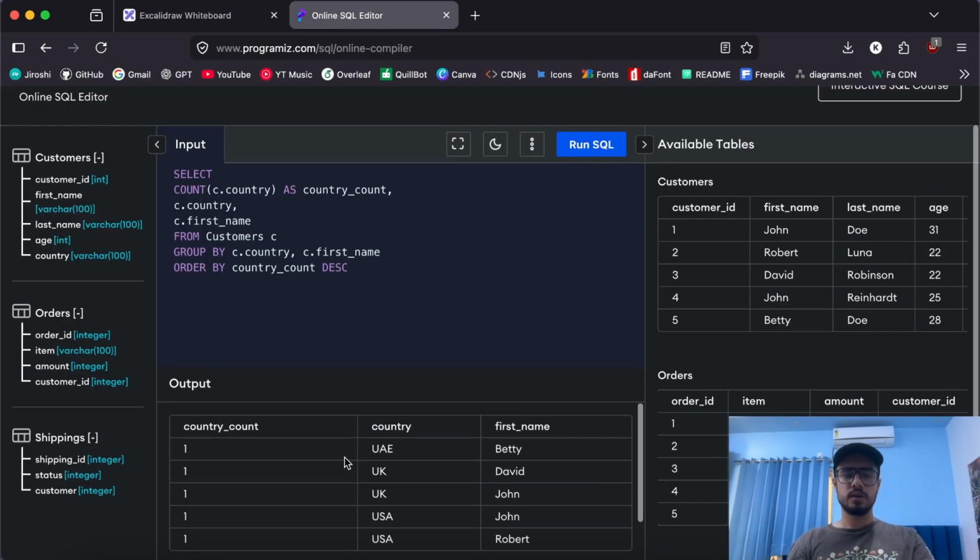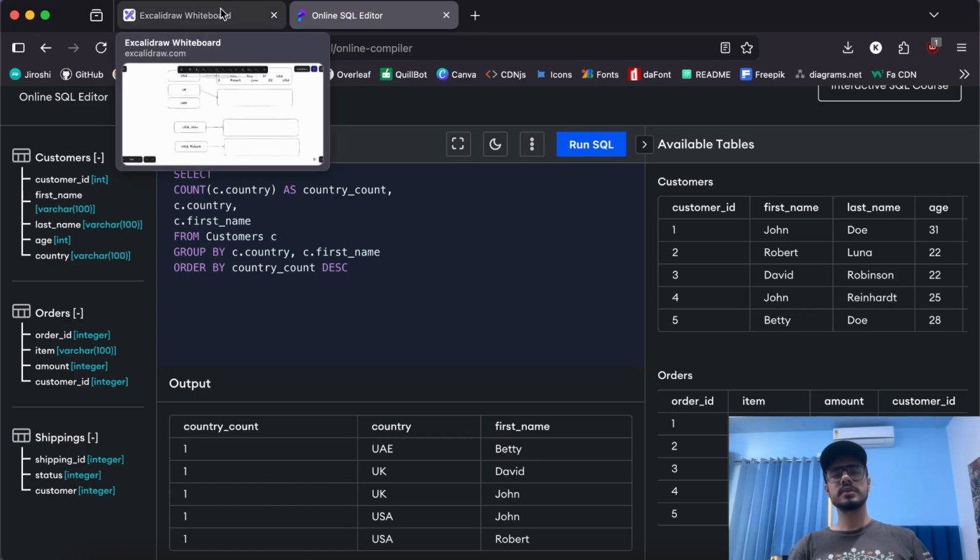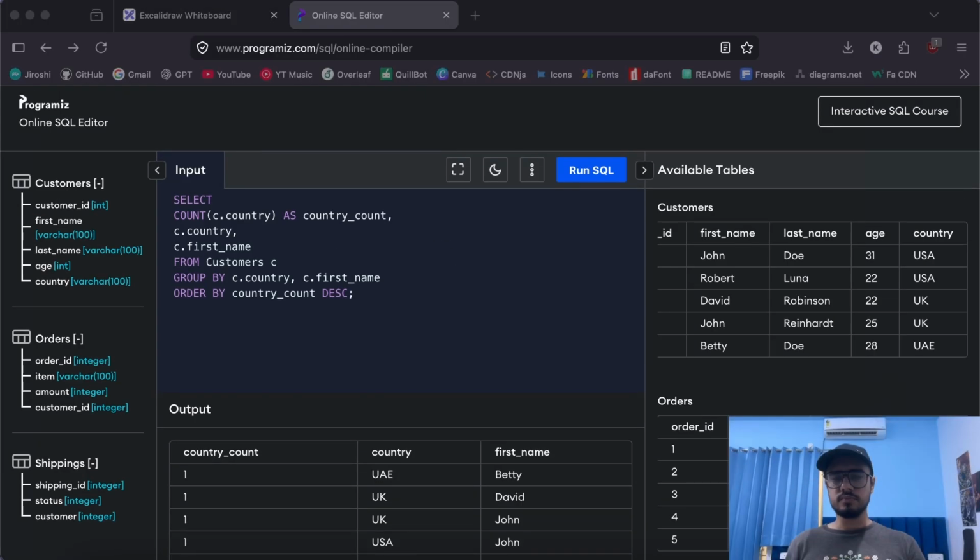See, for the country count we just got 1. Why is that? Because now within each bucket there is only a single row, because for a country and first name combination there will only be a single row according to the data set that we have. So that's why the country count is 1. And now it is not actually the country count, rather the bucket count. And for the first name we got all of the first names associated with the countries. Now that's how group by really works.